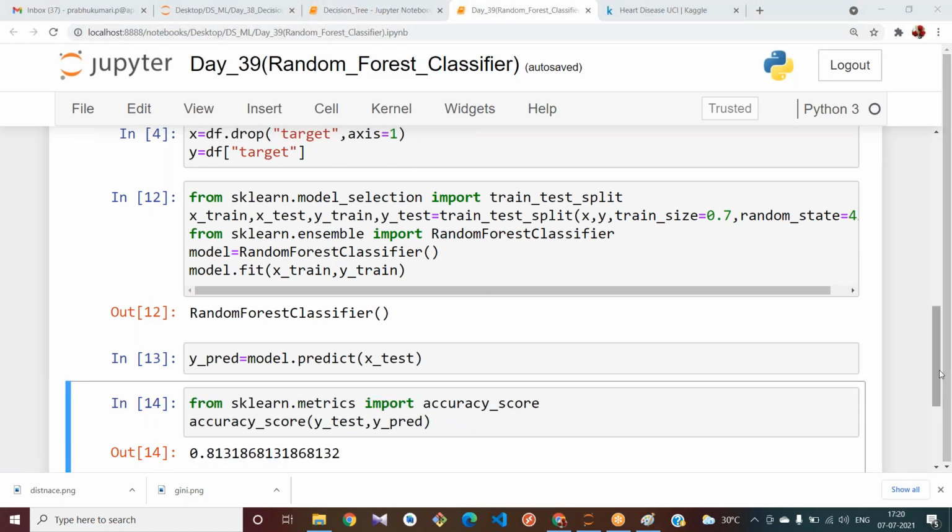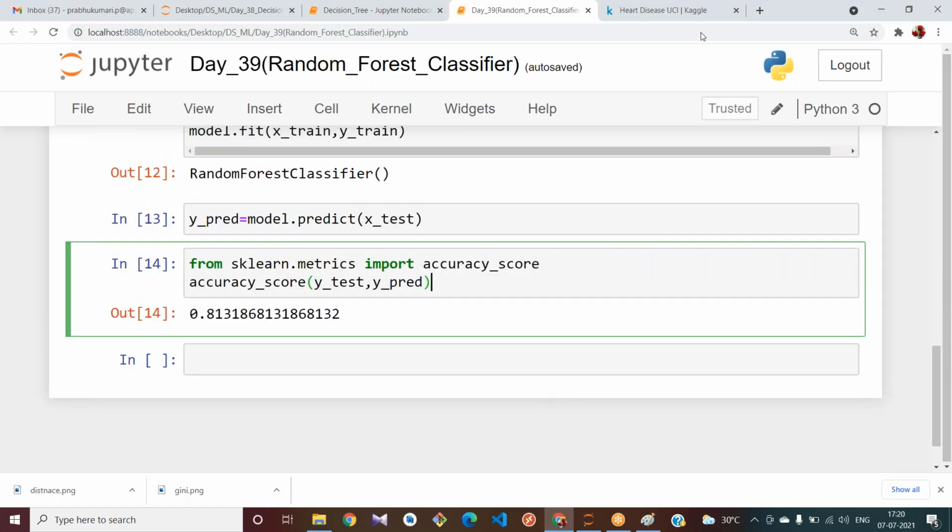Have you tried plotting the tree? Have you got multiple trees? Someone is saying random forest doesn't have a tree. See, it tries to generate more trees. It is not possible to do that. Okay.